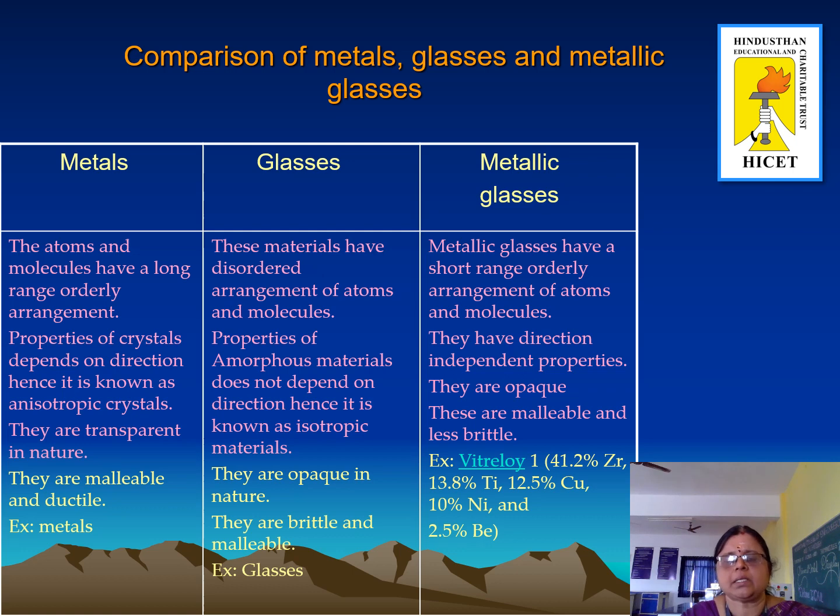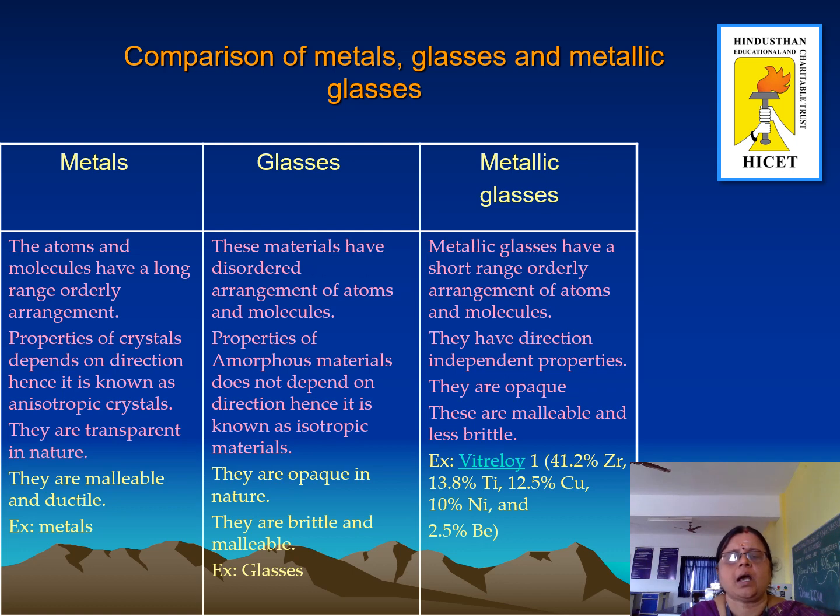Comparison of metals, glasses and metallic glass. In metals, the atoms and molecules have a long range orderly arrangement. In glasses, the materials have a disordered arrangement of atoms and molecules, and metallic glasses have a short range orderly arrangement of atoms and molecules. The properties of crystals depend on direction and hence they are called anisotropic crystals.